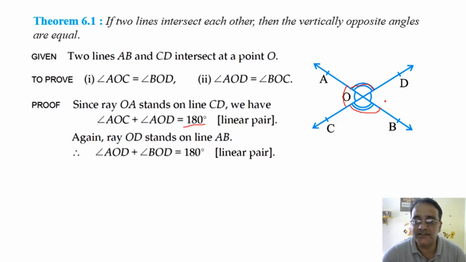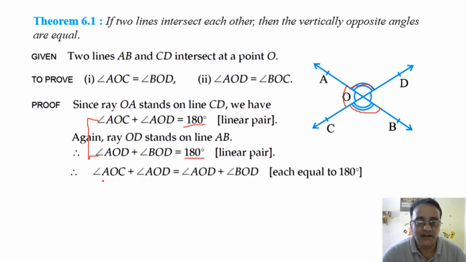Similarly, OD stands on line AB, so angle AOD plus angle BOD is equal to 180 degrees. And from these two we conclude that angle AOC plus angle AOD is equal to angle AOD plus angle BOD. And these two are the same angle, so we can eliminate them. So this will imply angle AOC is equal to angle BOD. This is the first proof.